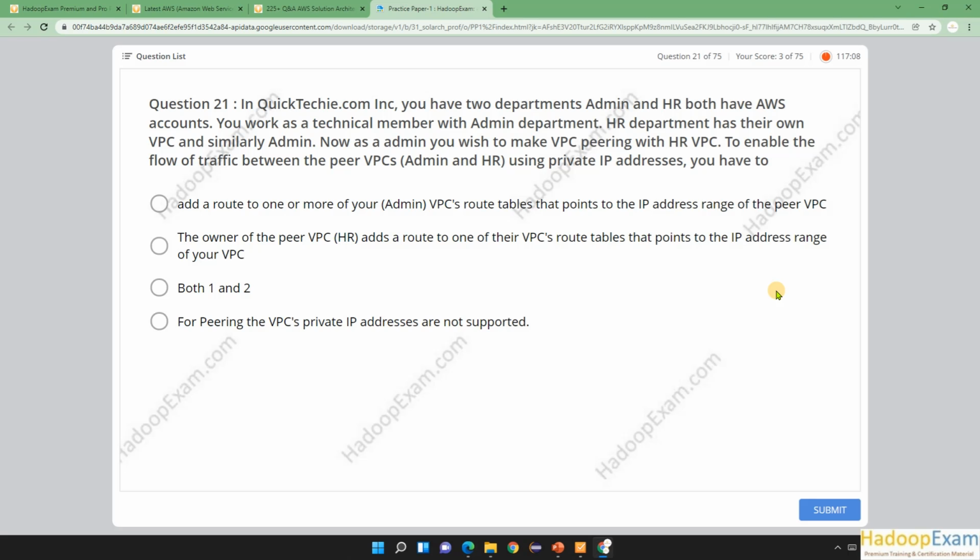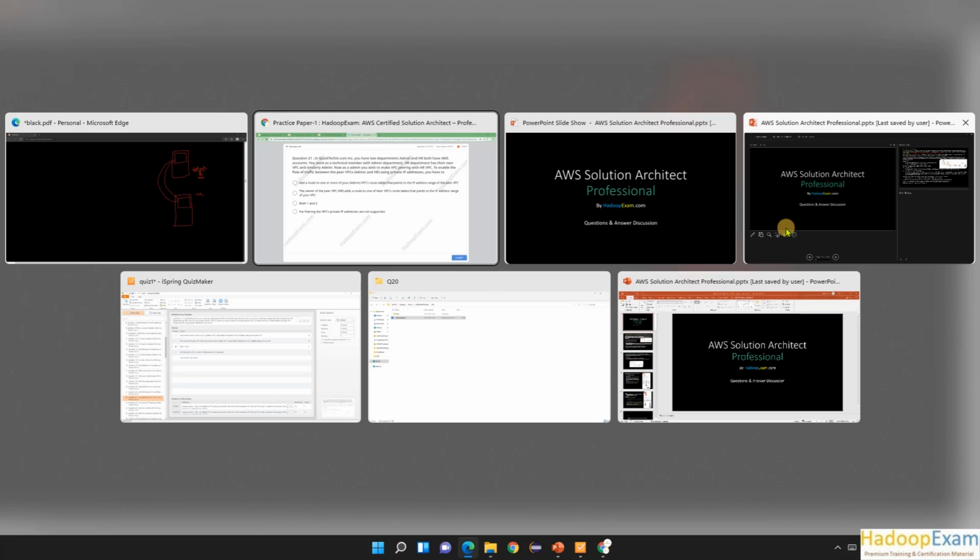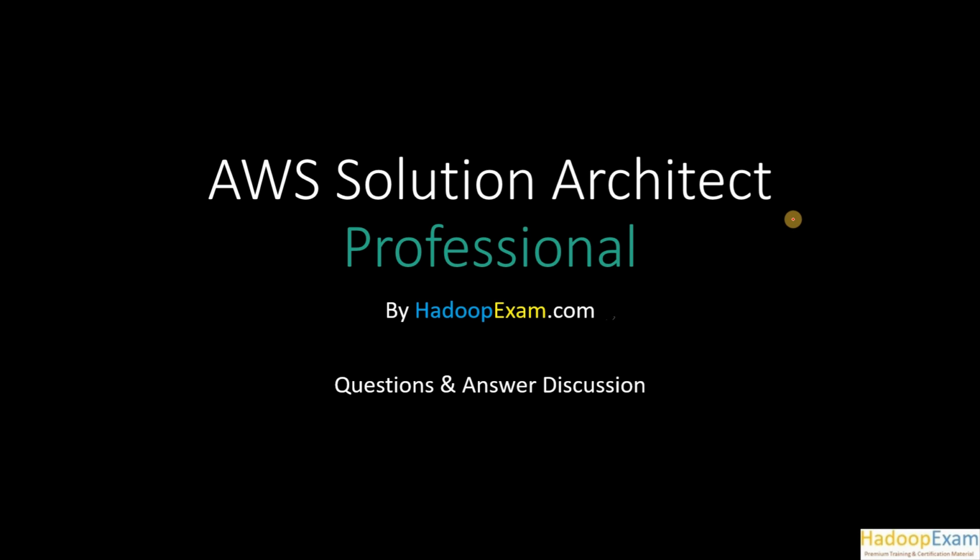Now as an admin you wish to make a VPC peering with the HR VPC to enable the flow of traffic between the peer VPCs, admin and HR, using private IP addresses. What do you have to do? So now you want to establish a VPC peering connection between these two VPCs. You are working here as a technology person in this admin department. So what would you need to do? So let me go to the notes now directly and then we will discuss more.